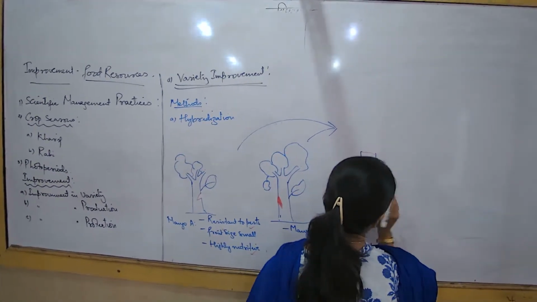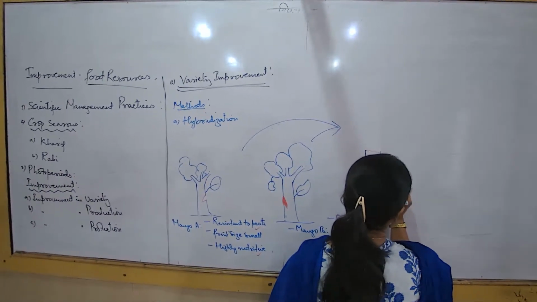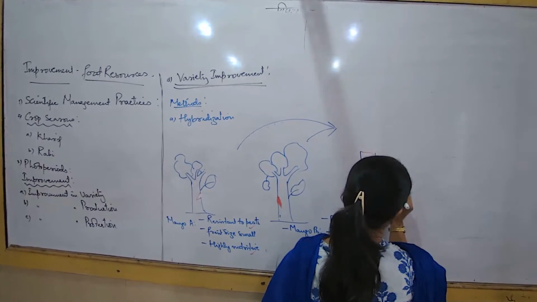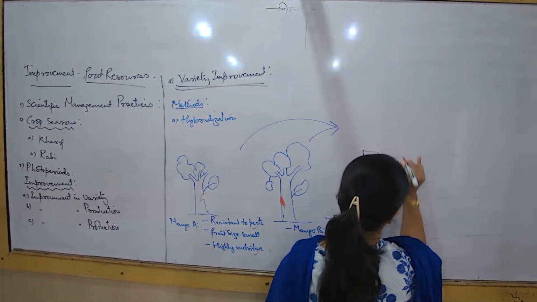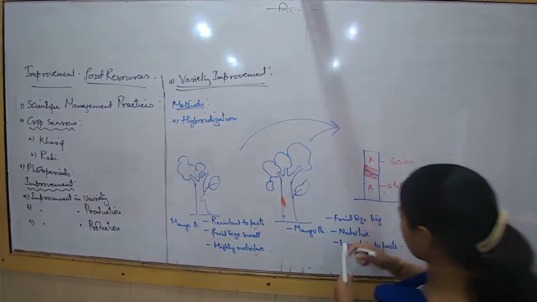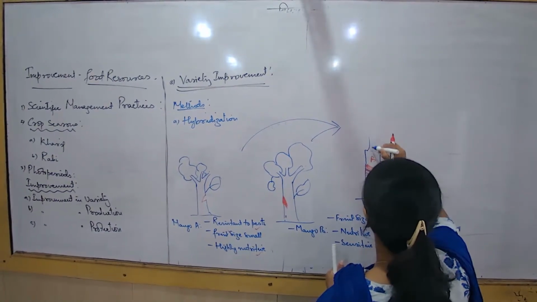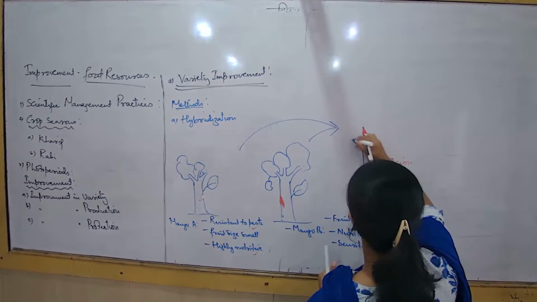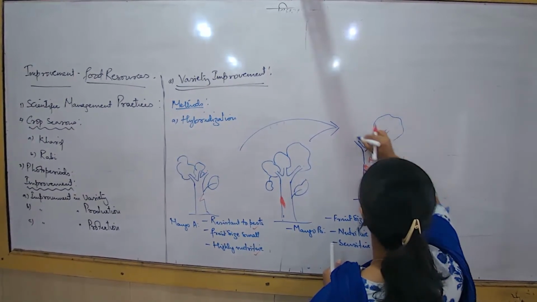And there are names for this also. The stem which remains in contact with the soil is known as the stock. This is known as the stock and this is known as the scion. And after a few months, we will get to see that new branches are coming up. They now give rise to small branches. And then the leaves and the flowers are coming up.